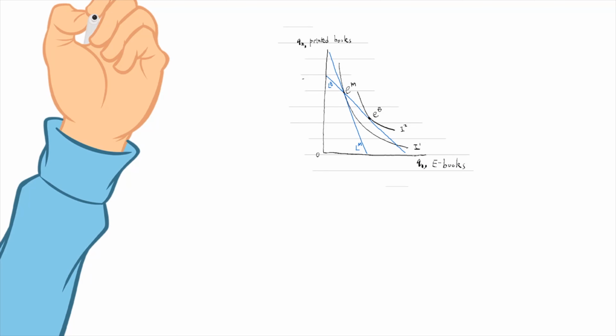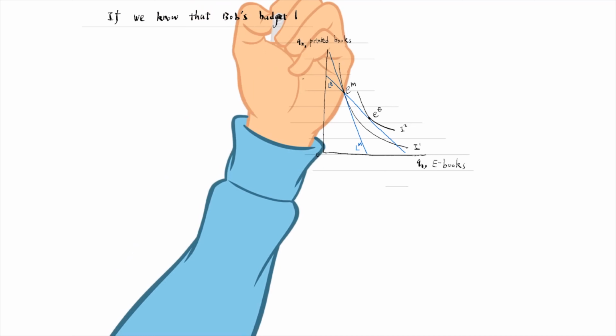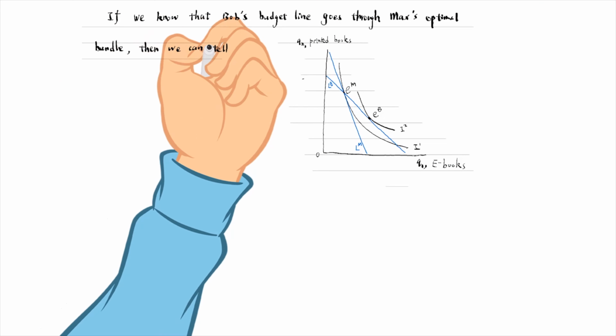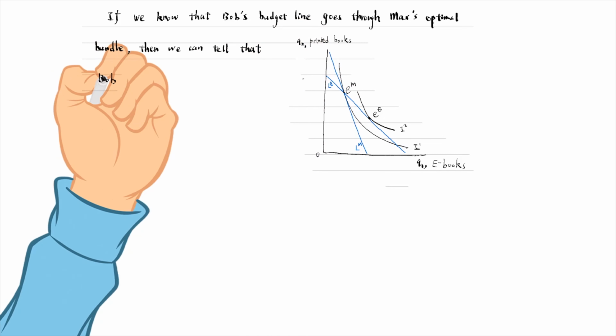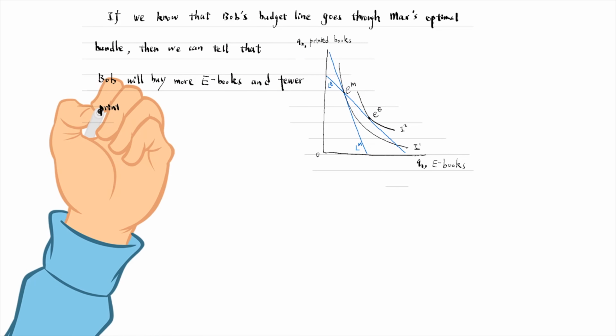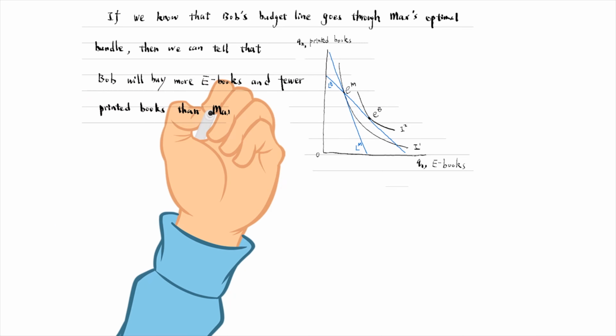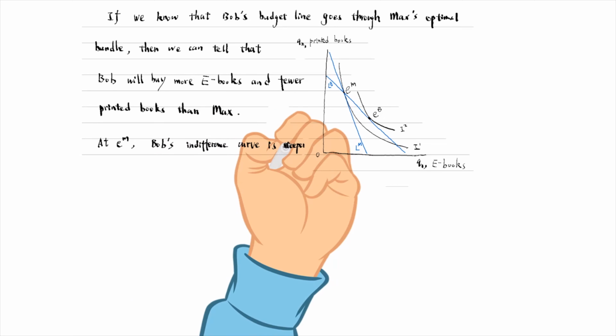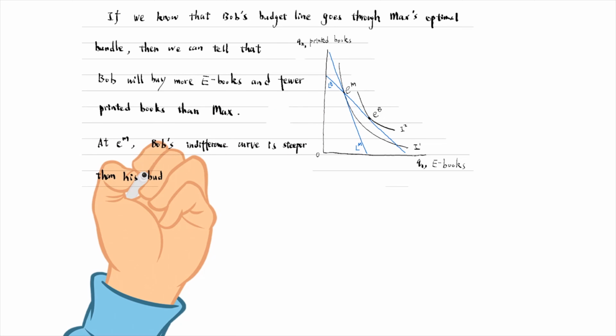If we know that Bob's budget line goes through Max's optimal bundle, then we can tell that Bob will buy more e-books and fewer printed books than Max. Because at EM, Bob's indifference curve is steeper than his budget line.